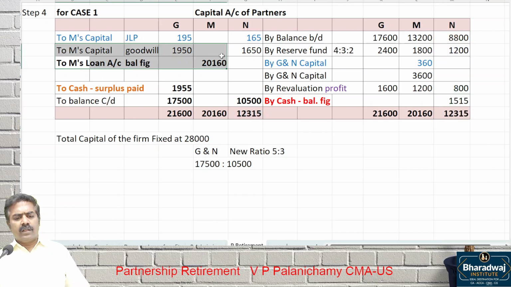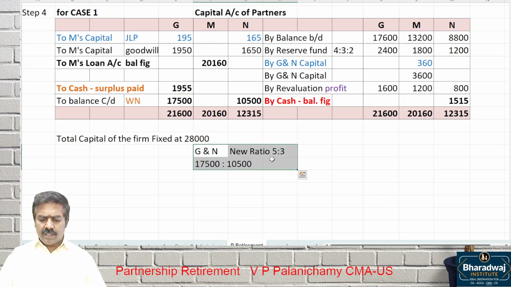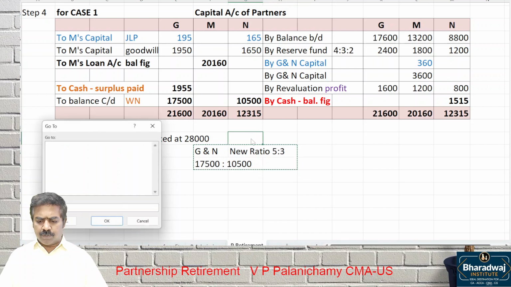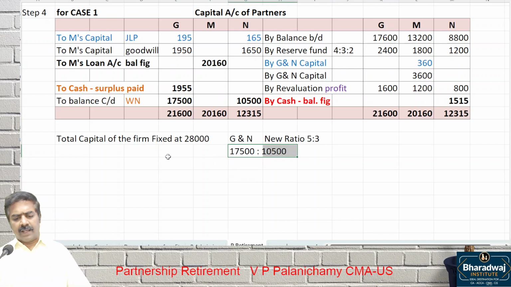Once again, why is M's capital transferred to loan account? It is not specified in the question, and we don't have a sufficient cash balance, so it is transferred to loan account. This balance carry down is worked out. So this is the working note. Total capital is 28,000. G and N should contribute in which ratio? New ratio. This is the balance required. As a balancing figure, we get the surplus paid off or shortage brought in.